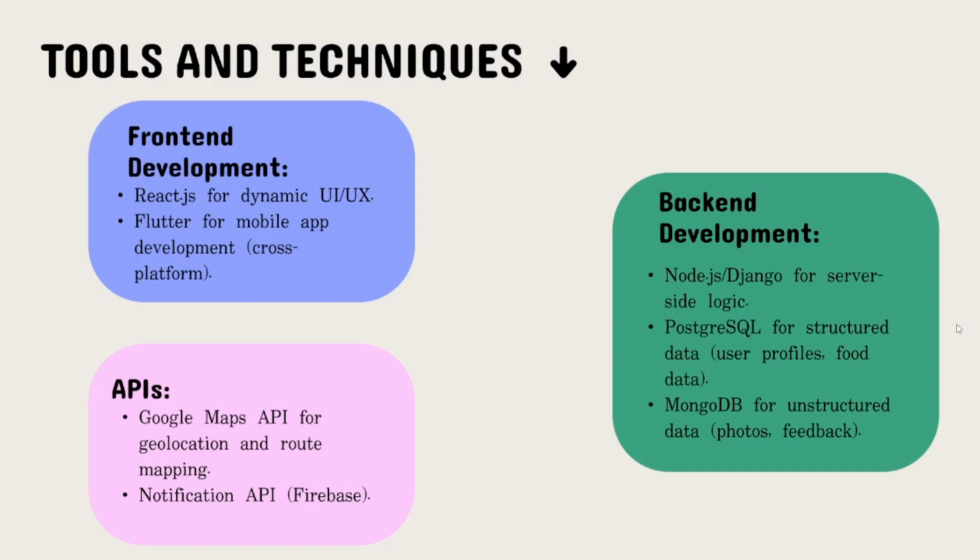So tools and techniques we are using. A front end will be using React JS for dynamic UI and UX, and Flutter for cross-platform apps and websites. And the backend development will be using Node.js or Django for server-side logic, Postgres for structured data like user profiles and food data, and MongoDB for unstructured data like photos and feedbacks. The APIs we'll be using, which I already talked about, is Google Maps API for geolocation and routing, and notification API, which will be done using Firebase. Next.